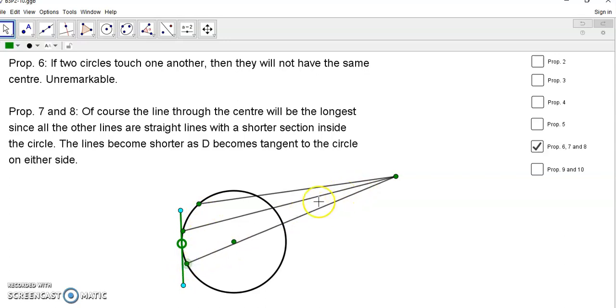And why is that so? Because once inside the circle, the straight lines with a shorter section occur. So, for example, if we have a tangent there, the part in the circle would be 0. Then suddenly it starts becoming longer and longer and longer until it passes through the diameter, right? And of course, the lines become shorter as D becomes this tangent line. The point D becomes tangent to the circle on either side, by the way, right? On either side.